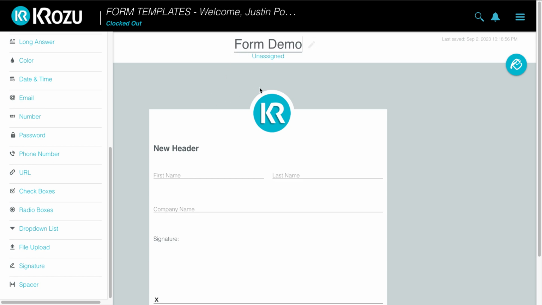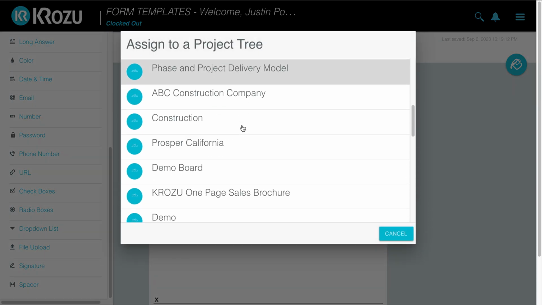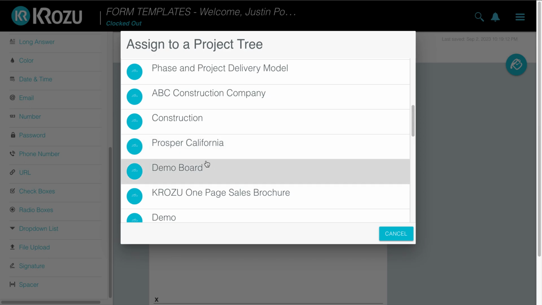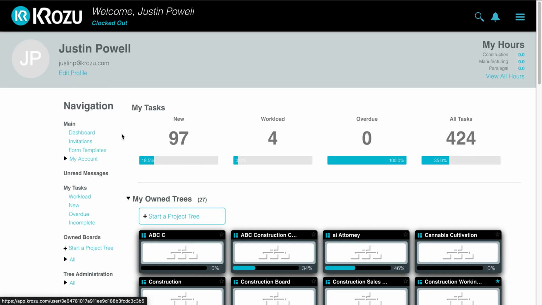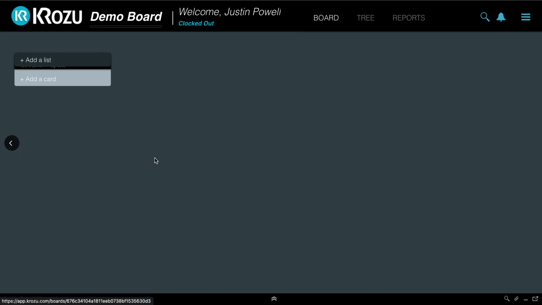Now, in order to use this form, I must assign it to a list. So right here, I'm going to click on unassigned. I'm going to scroll to the board that I want it to be assigned to. In this case, this board is going to be demo board. I'm going to go ahead and navigate back to the Krozu homepage up here on the left. I'm going to scroll down back to the board that I assigned it to.